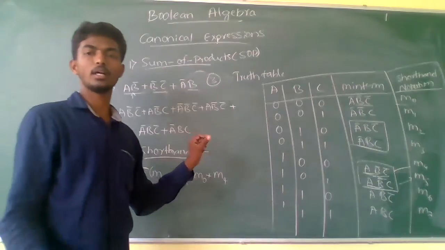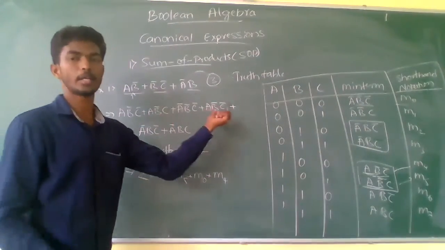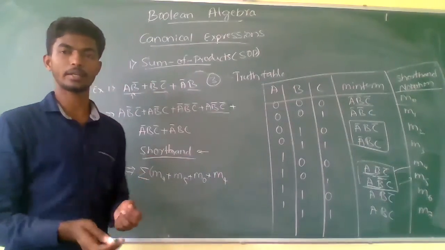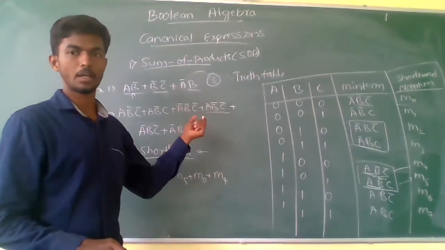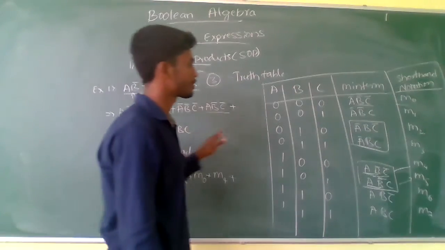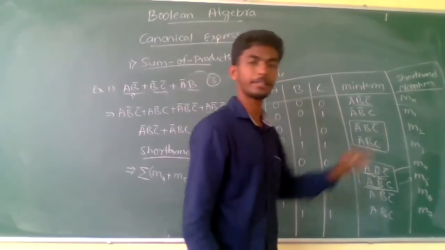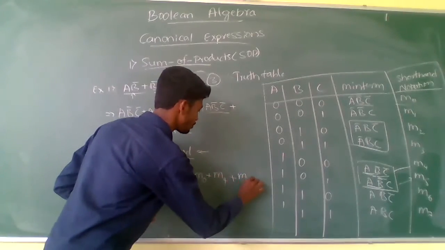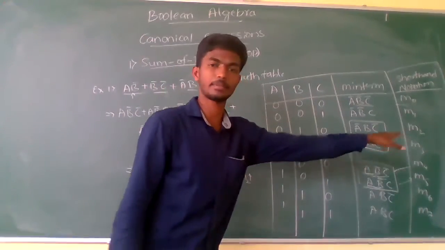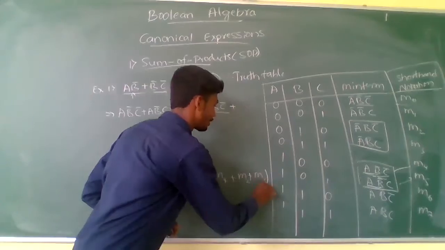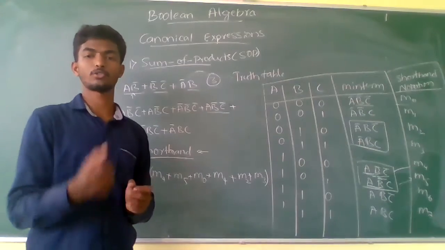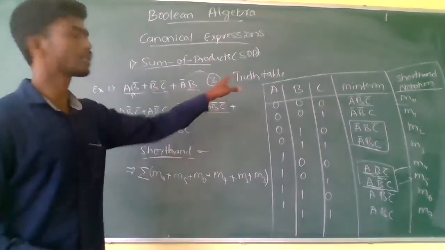Whenever you get the same mean terms again and again, you can eliminate them or else keep them as they are. It is better to eliminate, or if you are getting confused, you can keep them as they are. After that, A complement B C complement is there, which represents M2, and plus the final one, A complement B C, which represents M3, mean term 3. This is the conversion of a Boolean expression into the canonical SOP or canonical mean terms using the truth table method.